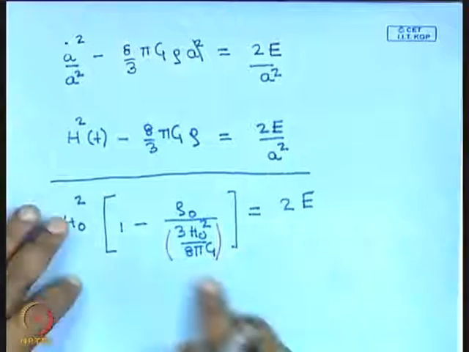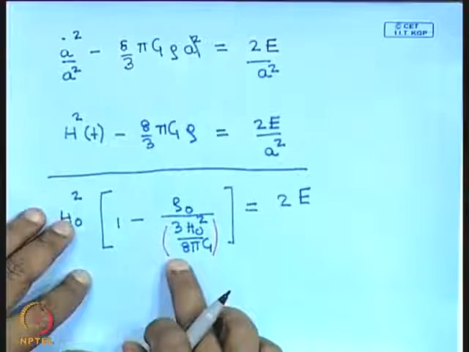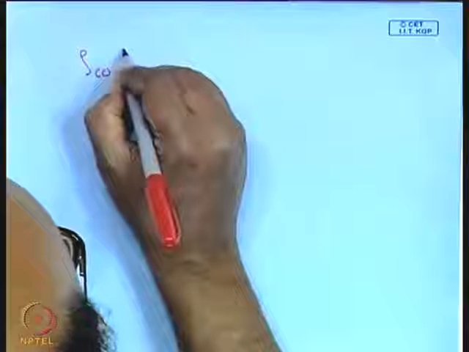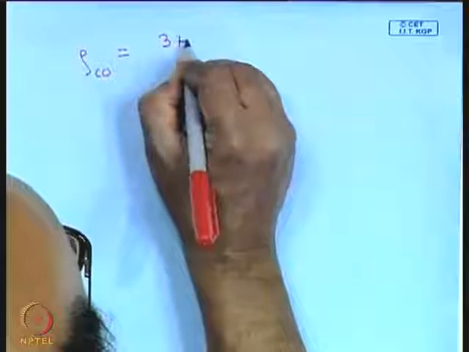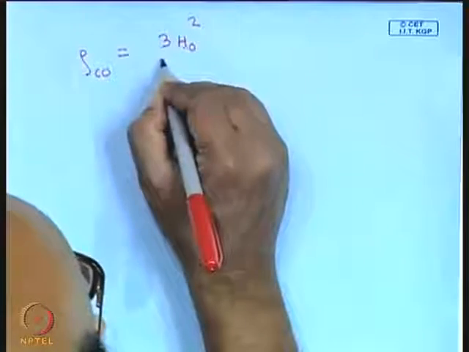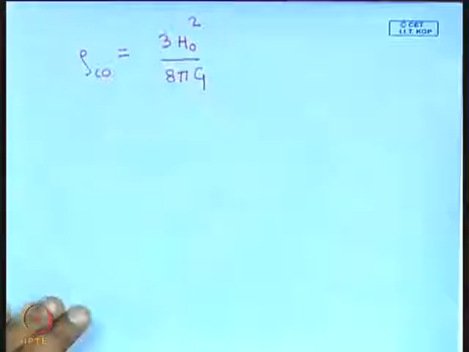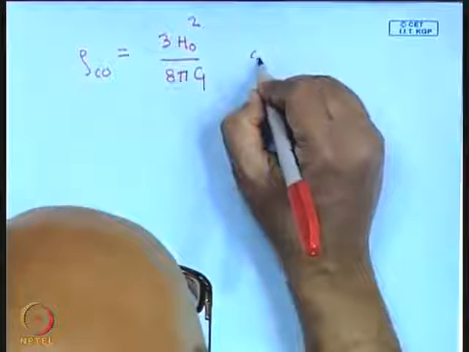And this is called the critical density. So the present value of the critical density, this is rho c naught, this is called the critical density.